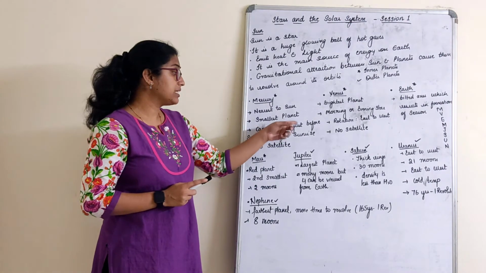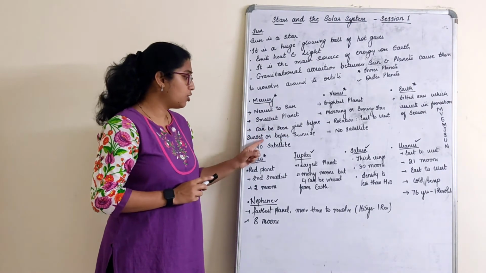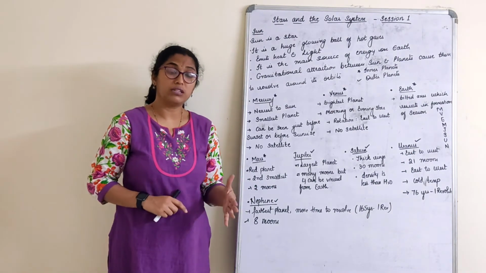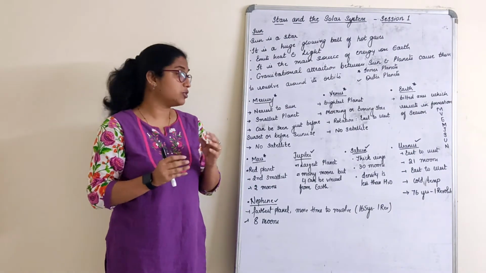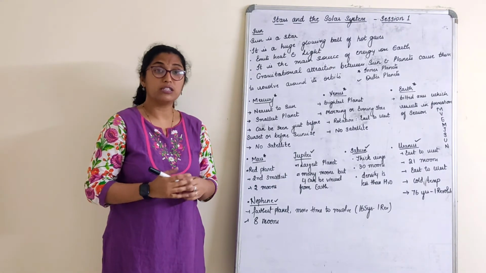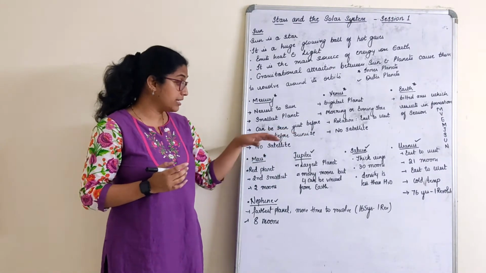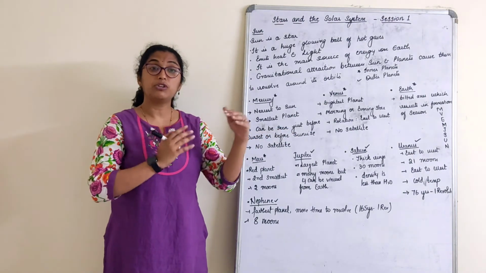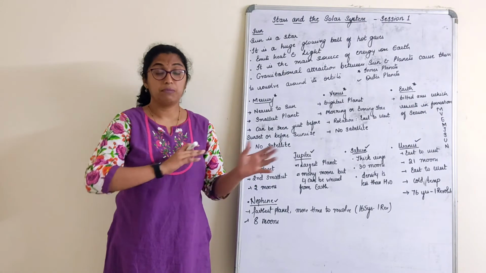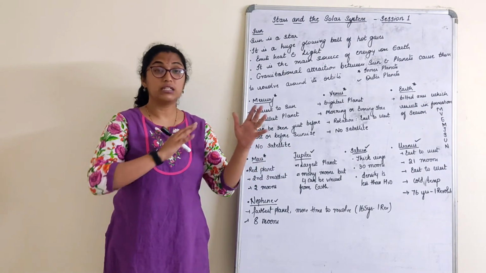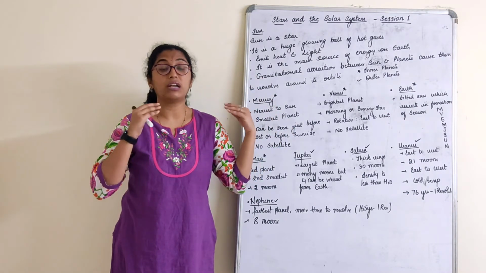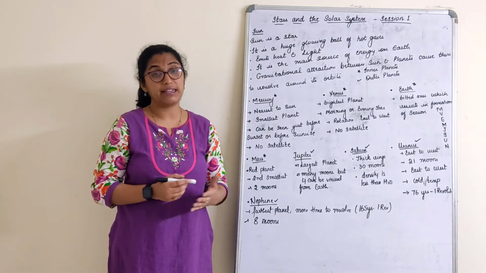Mercury can be seen just before the sunset or before sunrise. Now why is this? We can't see Mercury throughout the day. We can only see Mercury just before the sunset and just before the sunrise, because Mercury is hidden in the glare of the sunlight. The enormous amount of heat and light from the sun will not allow us to see Mercury in the night sky.